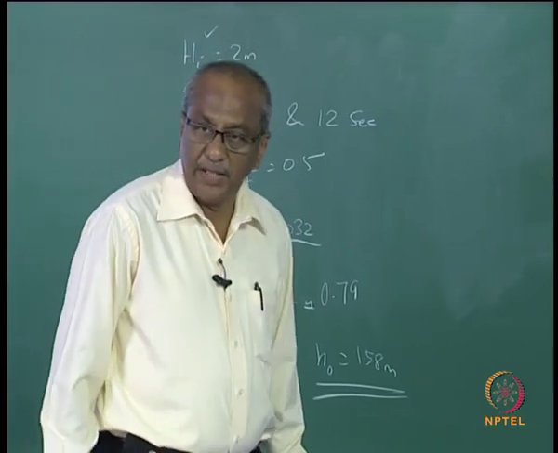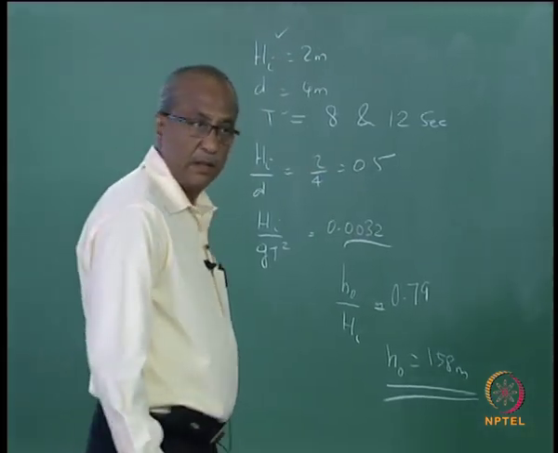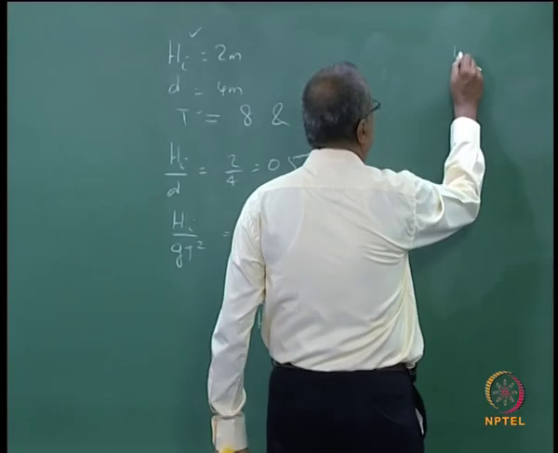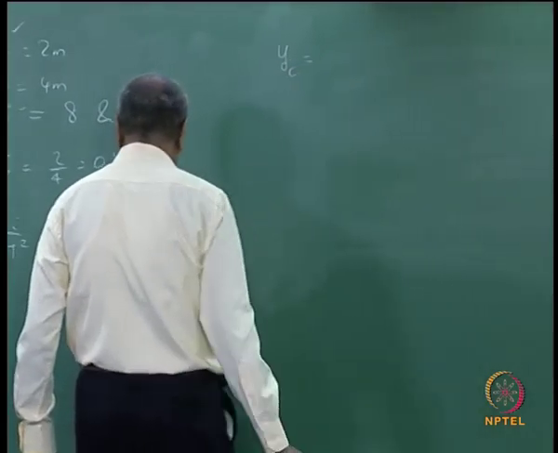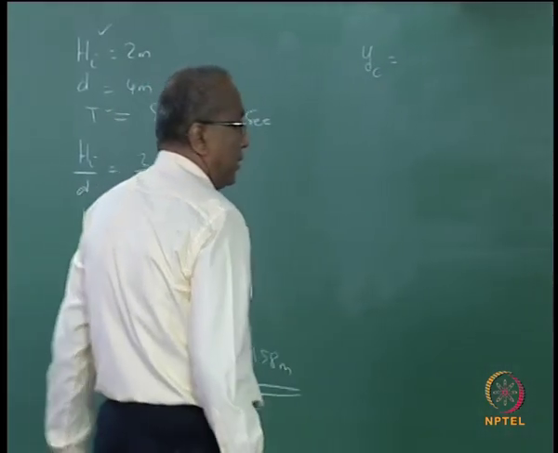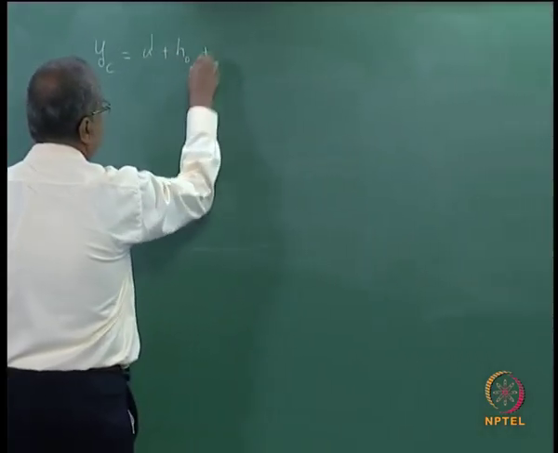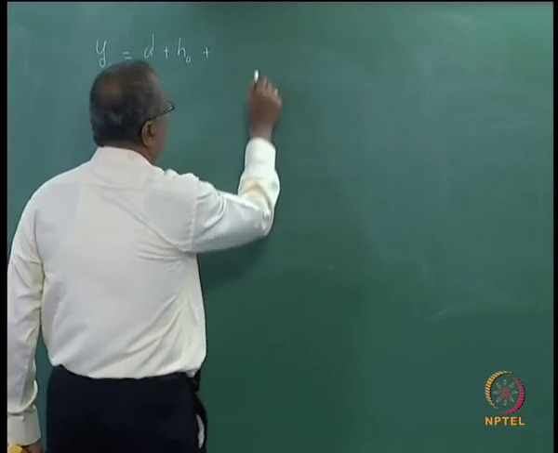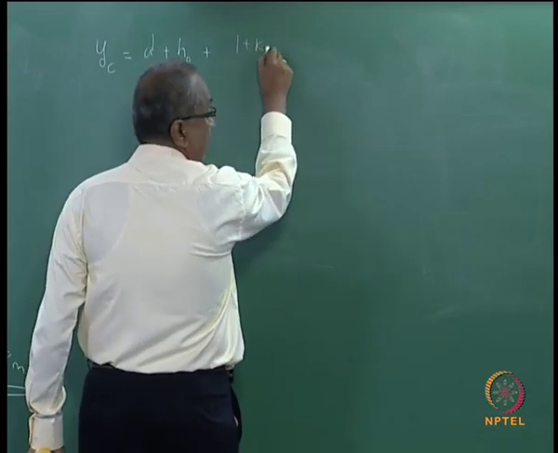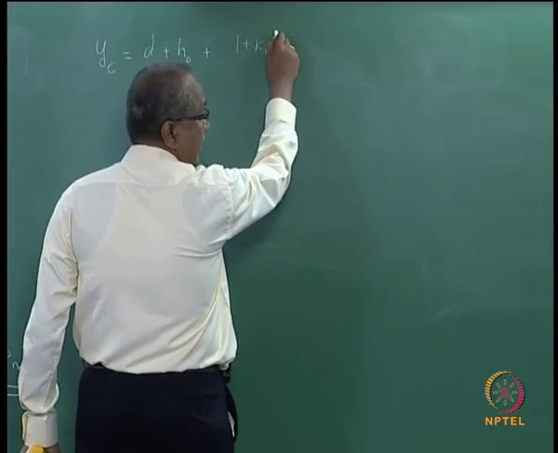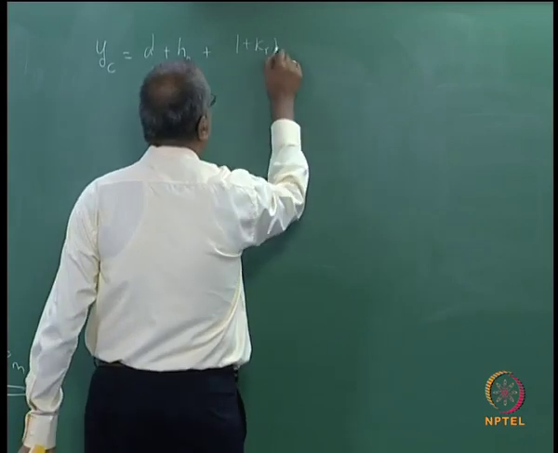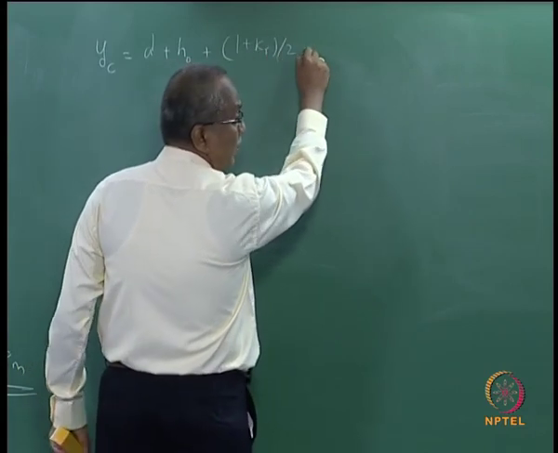So can you calculate your Yc? What is going to be your Yc? Yc is D plus H naught plus (1 plus Kr) divided by 2.